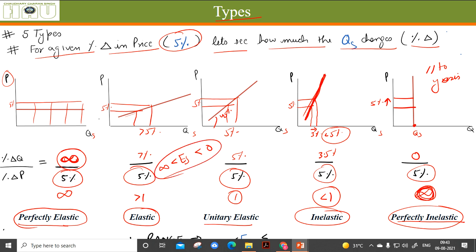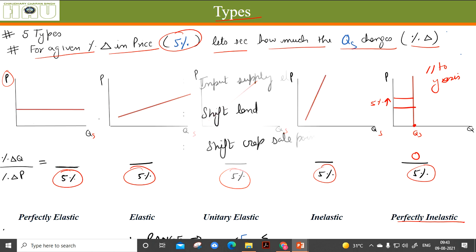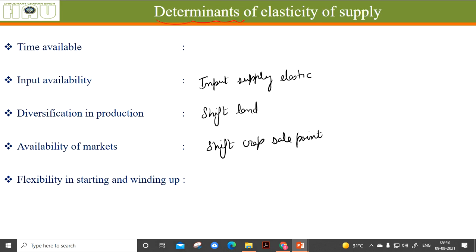And as I told you in the previous slide, this value is unitless and there is no sign to it. It is never negative, it is always positive. Okay, the names and the shapes are the things that you must remember. What are the determinants of elasticity of supply? What things affect the value of elasticity of supply, whether it be 0, 1, greater than 1, less than 1, infinite? Okay, what leads to changes in the elasticity of supply of different things?